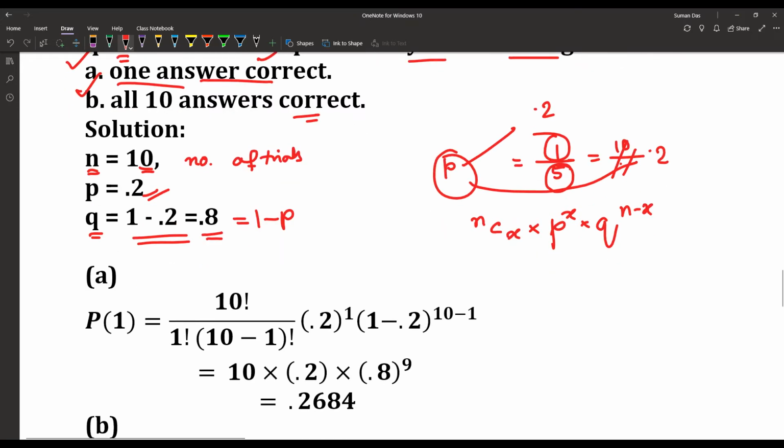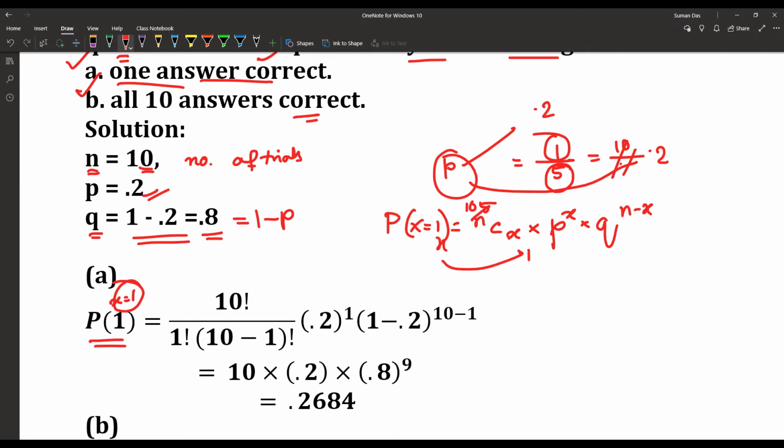Now when one answer is correct, that means small x is equal to 1. Only one answer is correct. So here we have x is equal to 1 only. In place of small x we put the value 1, and n is equal to 10.